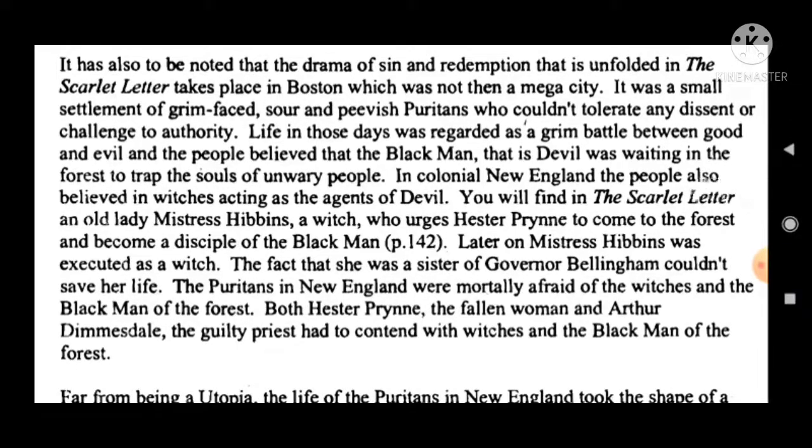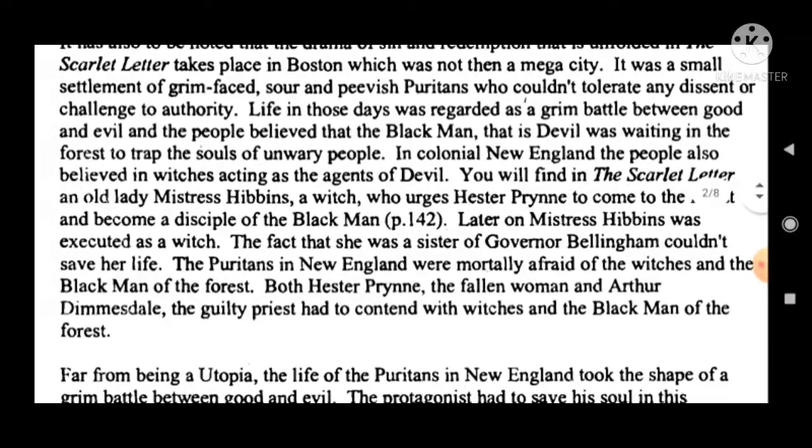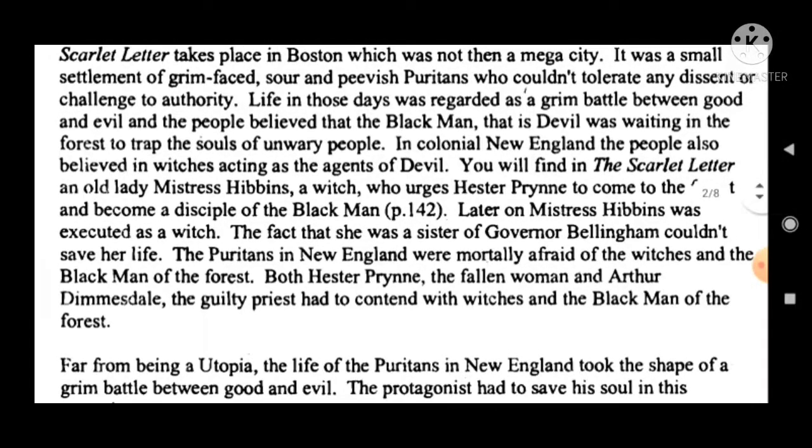It was a small settlement of grim-faced, stern and peevish Puritans. Okay, so peevish Puritans, they are very cruel. They were stern and peevish Puritans who could not tolerate any dissent or challenge to authority.